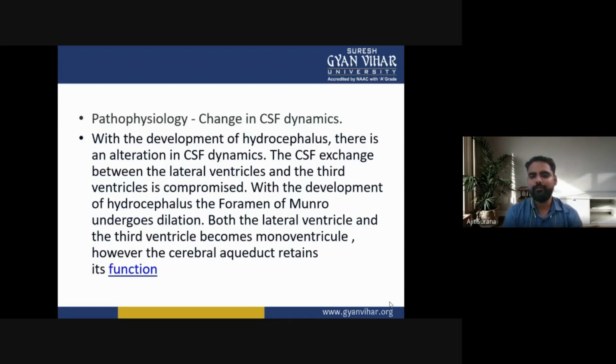The cerebrospinal fluid exchange between the lateral ventricles and the third ventricle is compromised. The foramen of Monro undergoes dilation, and both the lateral ventricles and the third ventricle become a monoventricle. However, the cerebral aqueduct retains its function.